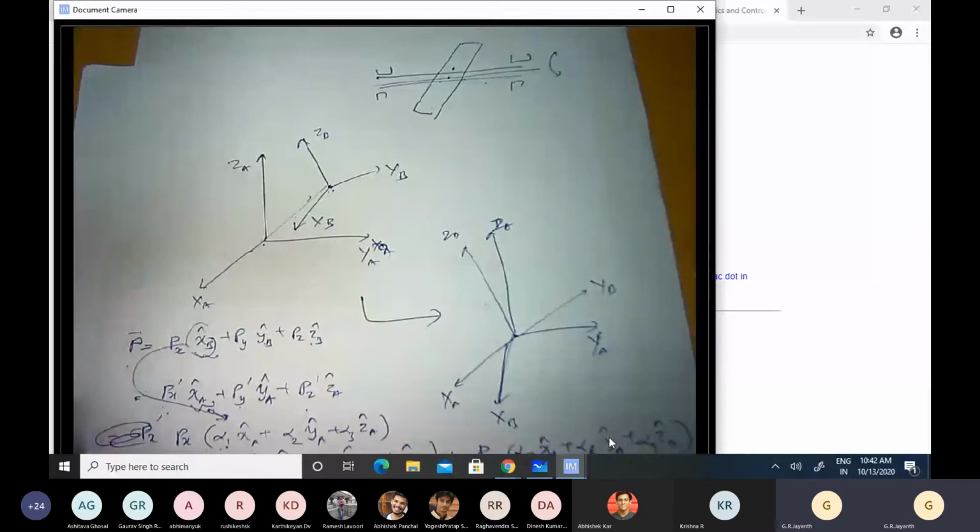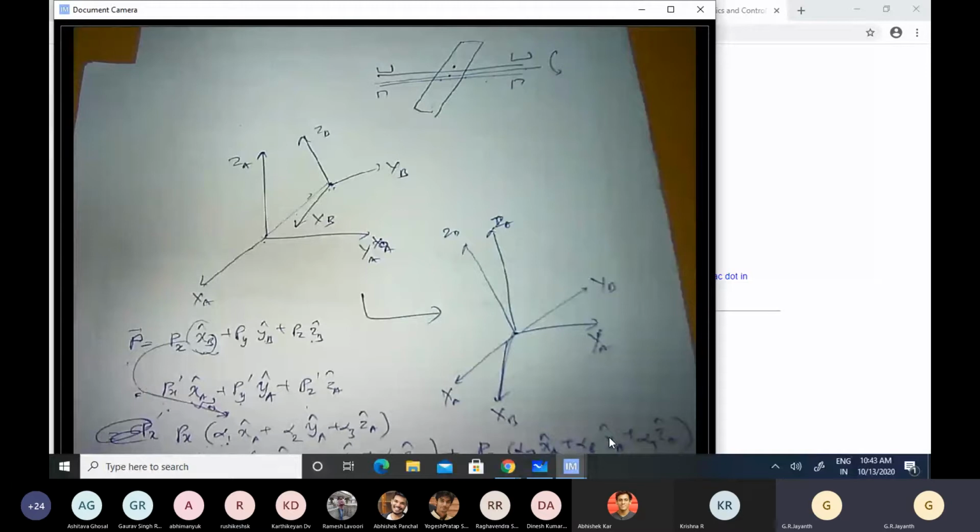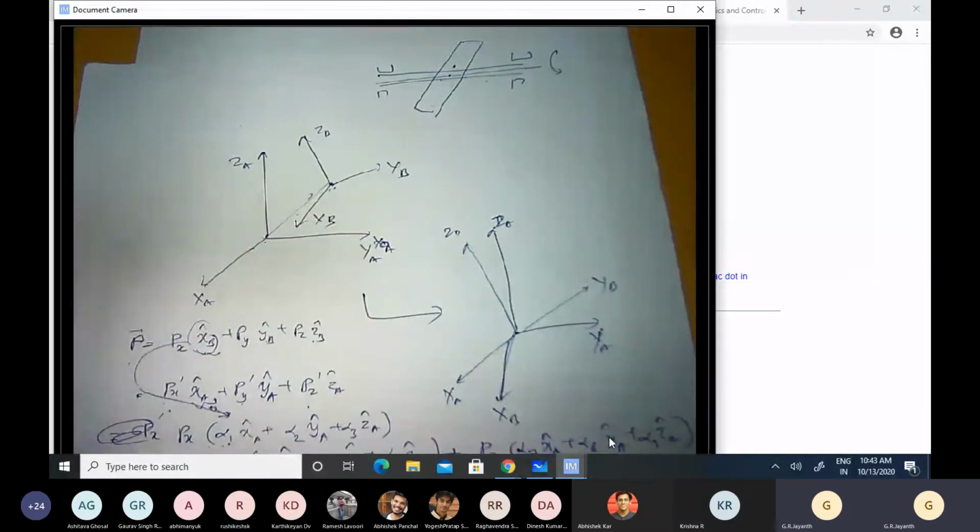In other words, I have represented the unit vector X cap B as a linear combination of the unit vectors X cap A, Y cap A, and Z cap A. I have resolved the vector X cap B into its components along the X cap A, Y cap A, Z cap A axes, and the sizes of those components are alpha 1, alpha 2, alpha 3.